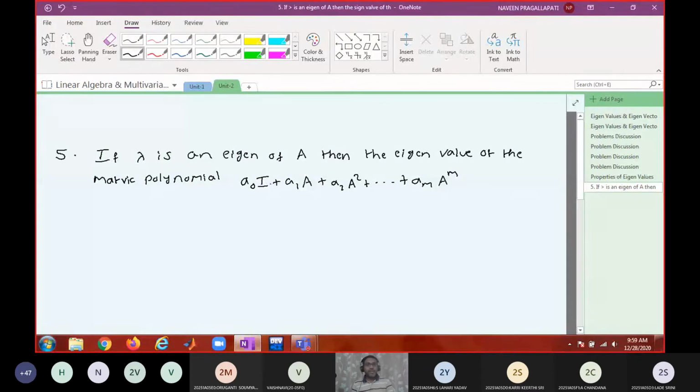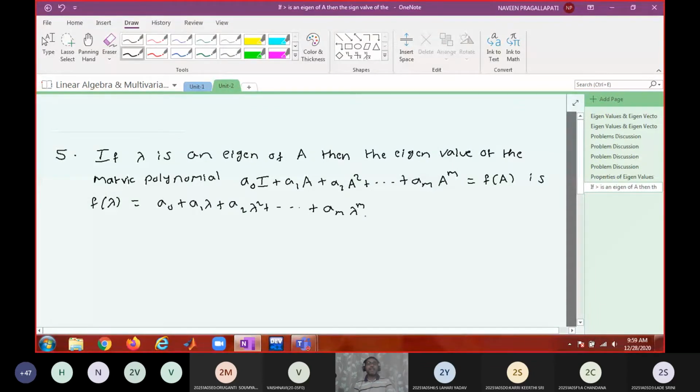A power 0 is the identity matrix only, no? That's why I have written a naught I. I'll call this f of A. The eigenvalue is f of lambda, which is equal to replacing A with lambda. That means lambda power 0 is 1 only. So a naught plus a1 lambda plus a2 lambda square plus and so on plus am lambda power m. This is also quite easy.